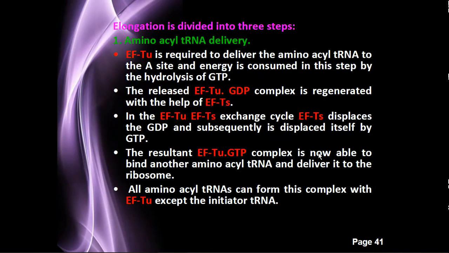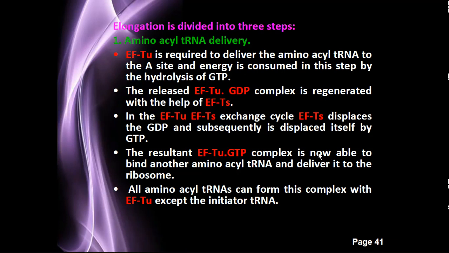Okay, so elongation is also divided into 3 steps. The first is amino acid tRNA delivery. In this elongation phase, there are some elongation factors. Elongation factor Tu is required to deliver the amino acid tRNA to the A site, and energy is consumed in this step by the hydrolysis of GTP.